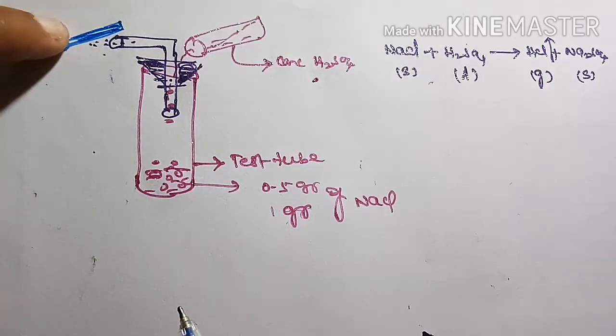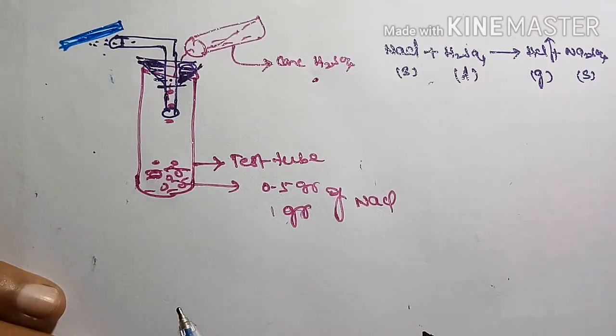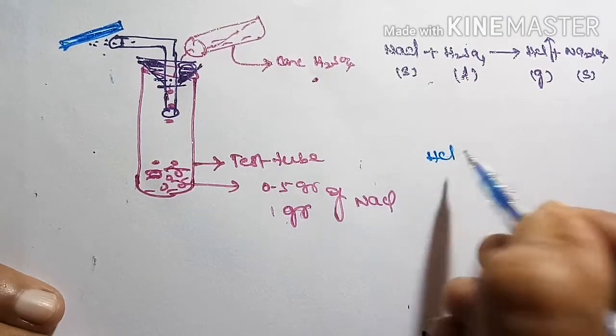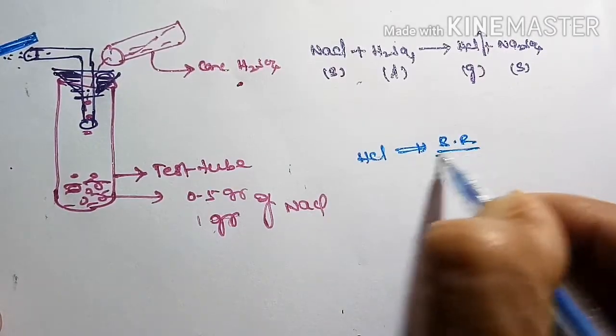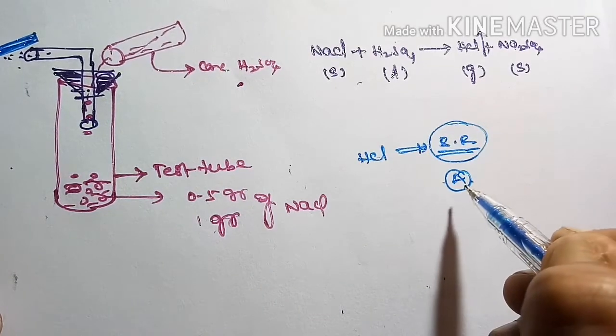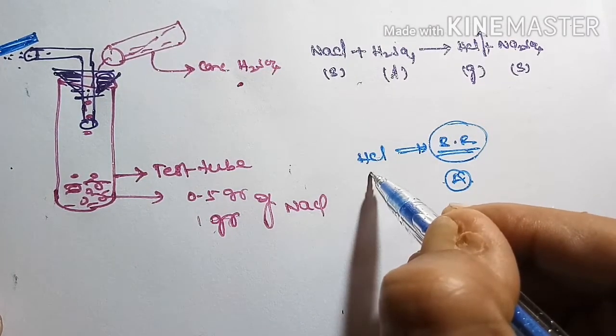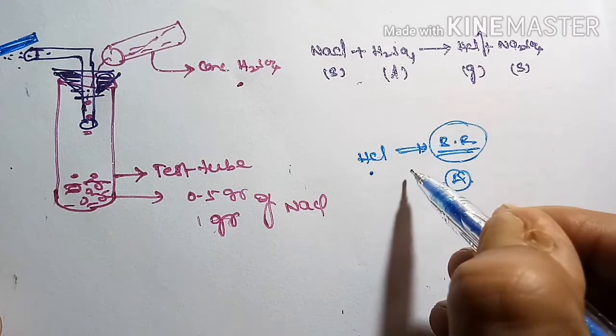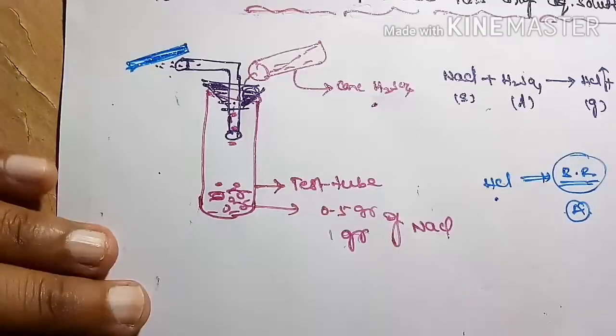Here in this case, this blue litmus paper does not turn red. That means these HCl vapors do not turn blue litmus to red. So we can't say it shows acidic property here. It is an acid, but it is not showing its acidic property in the absence of an aqueous medium.